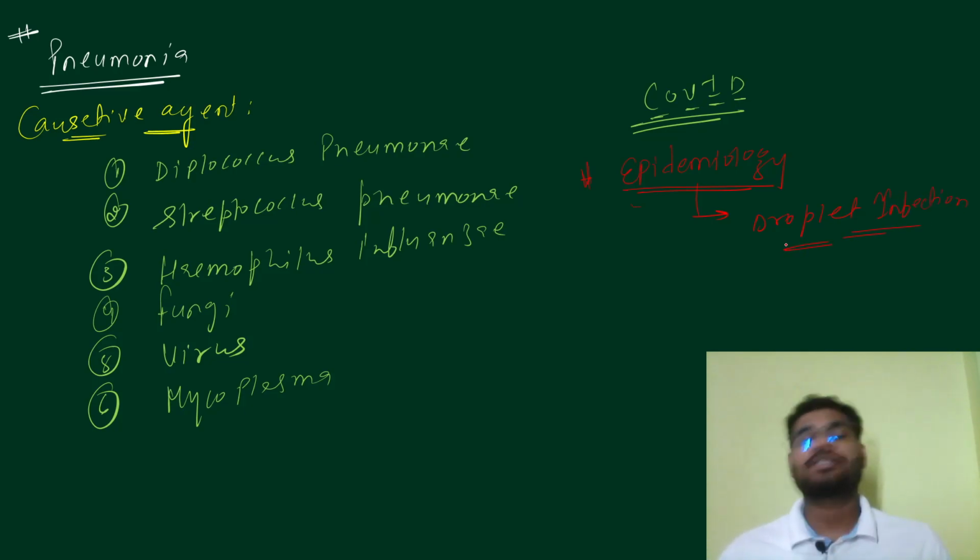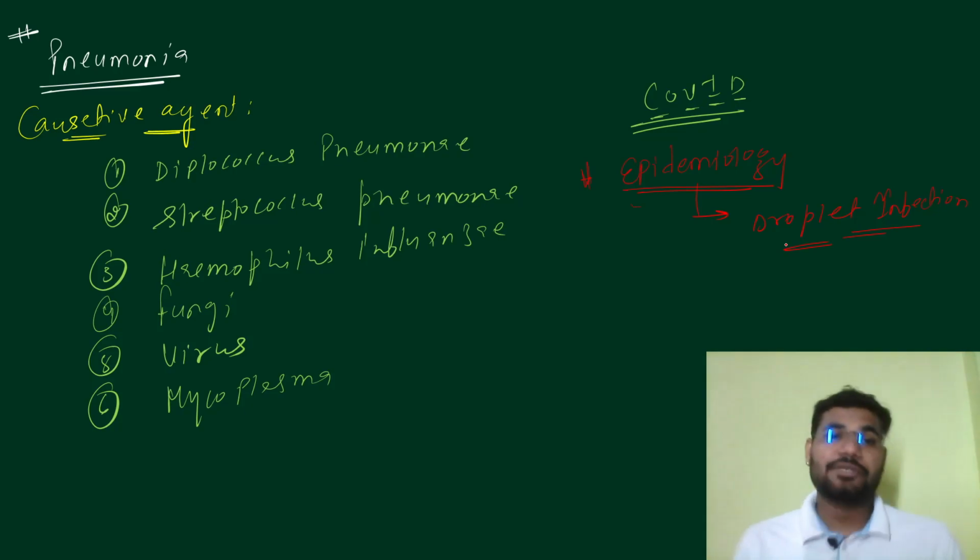Now let us talk about symptoms. But before I talk about the symptoms, let me discuss a basic diagram with you and let's try to understand the problem with the help of that diagram. Let us try to make the alveoli. Let us say it is an alveoli, right? What is the function of alveoli? Alveoli help in gaseous exchange.